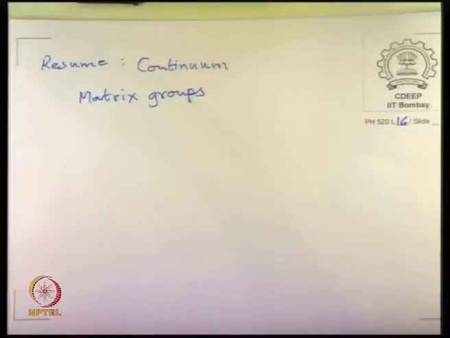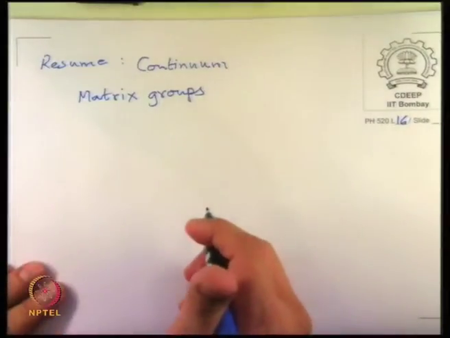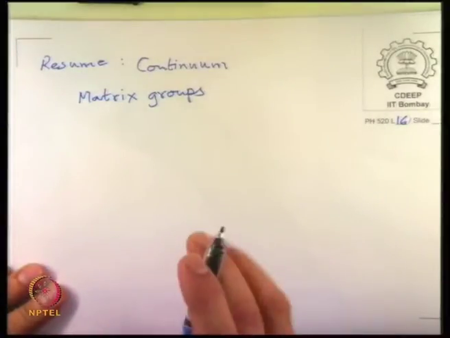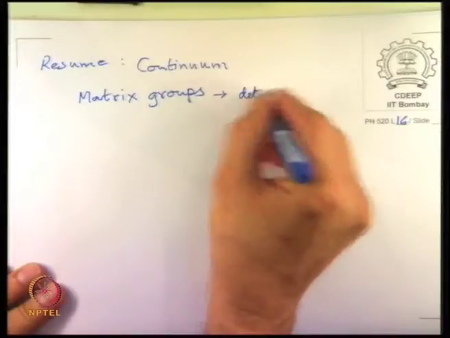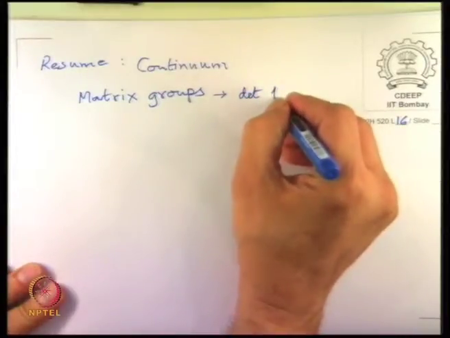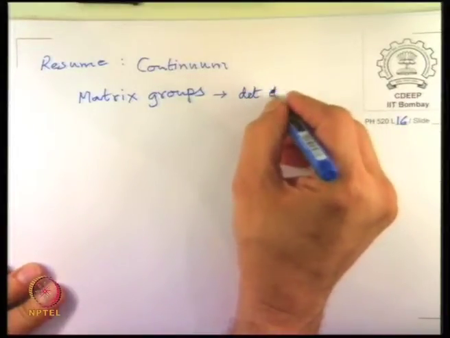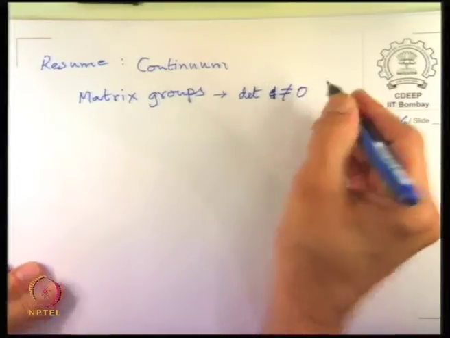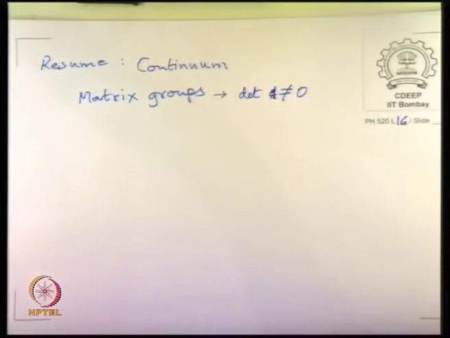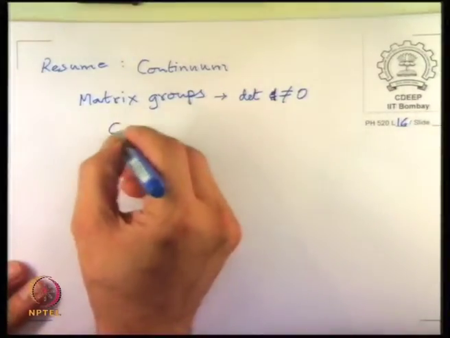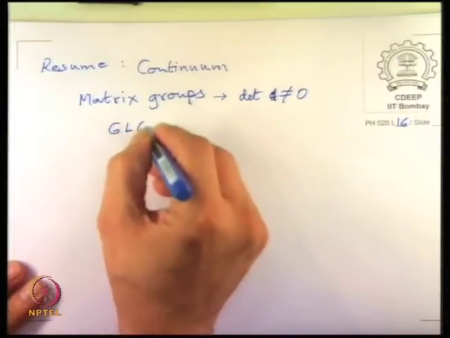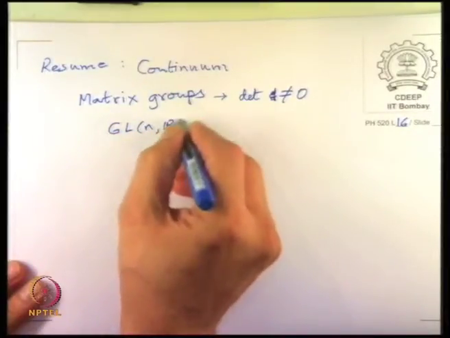So when we get to matrix groups, the statement was that we need matrices of determinant not equal to 0. Okay, that is the main point. Everything else is okay. So I'm very sorry, determinant not equal to 0. That is what we need. And so the overarching groups, the biggest matrix groups, are called GL(n,R) and GL(n,C).